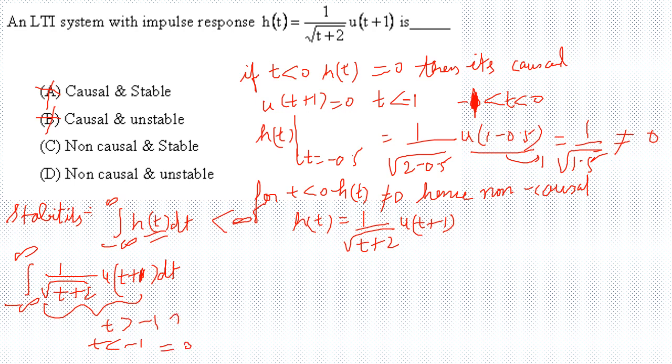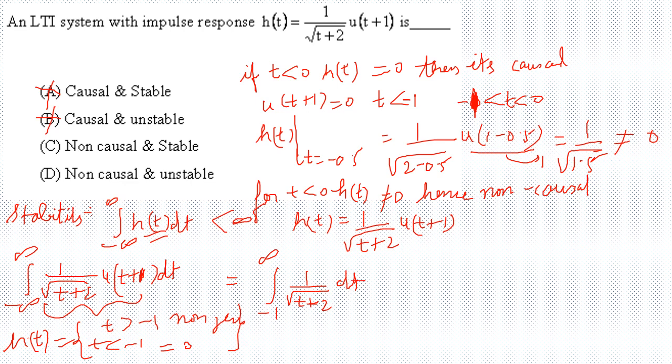So the limits can be modified from minus 1 to infinity of 1 by root t plus 2 dt, because u of t plus 1 will be 1 for t more than or equal to minus 1. Now you can proceed with this integration, and it's an easy integration.